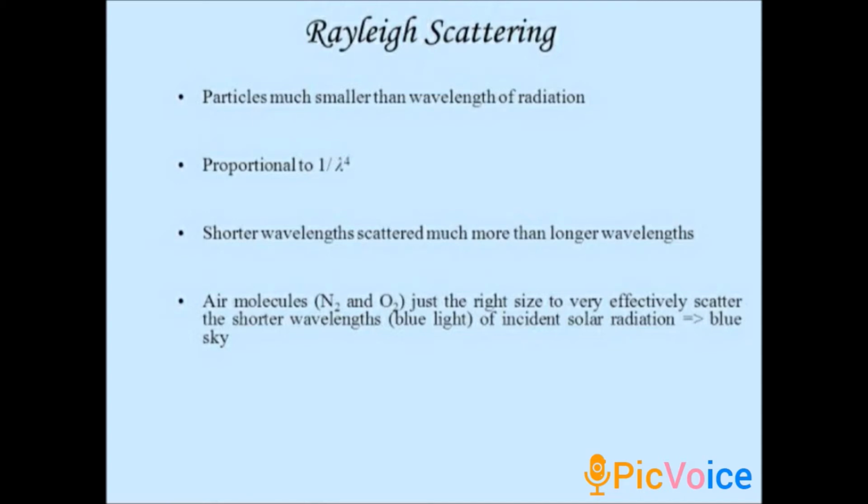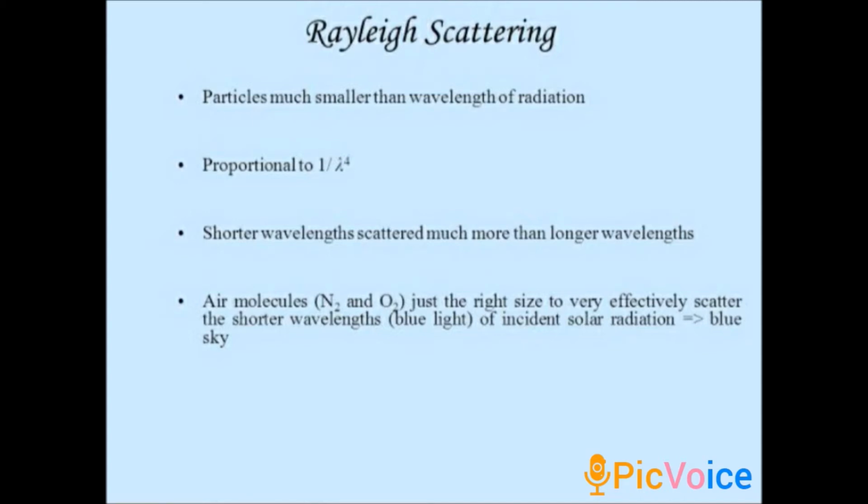So once again, the Rayleigh scattering law states that the amount of scattering of light is inversely proportional to the fourth power of the wavelength. Based on this law, we know that blue color has the shortest wavelength and red color has the longest wavelength. The shortest wavelength is scattered much more than the red color.